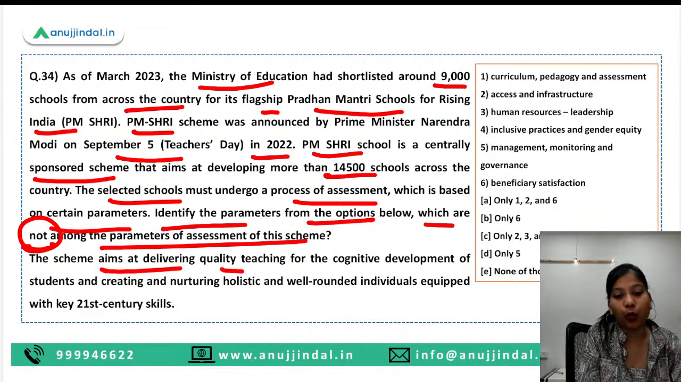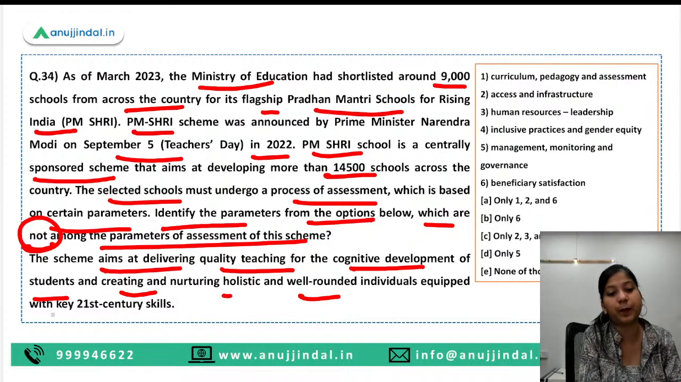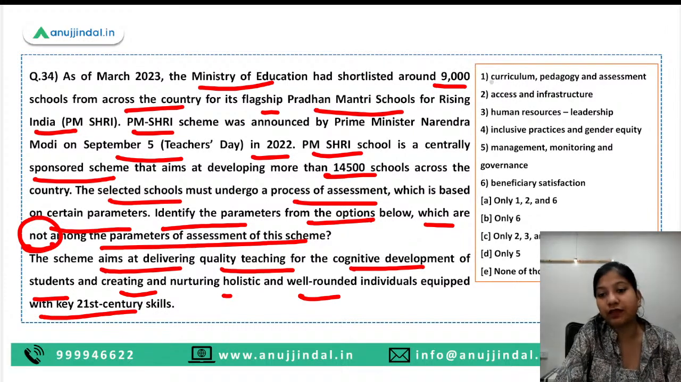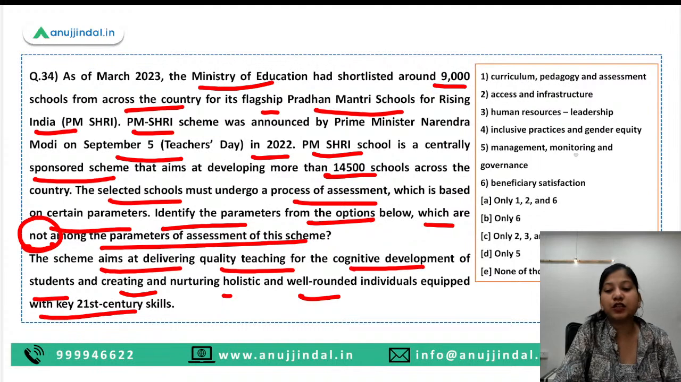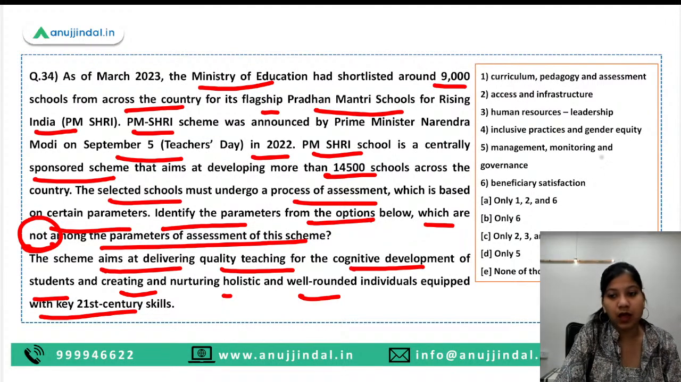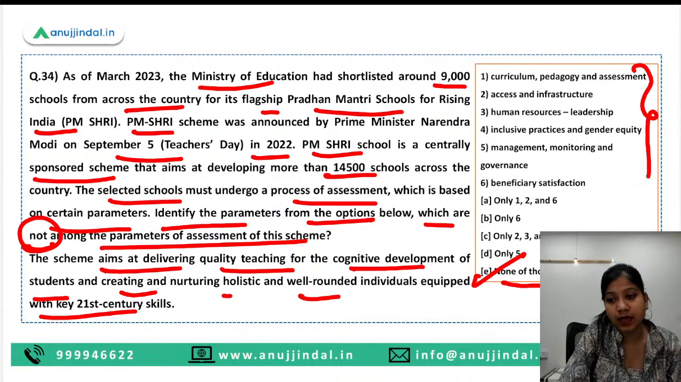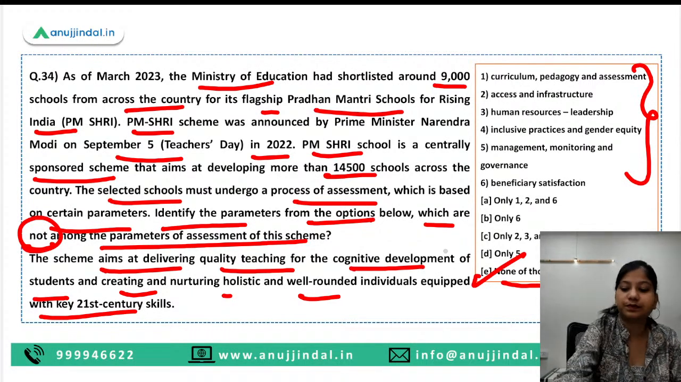The scheme aims at delivering quality teaching for the cognitive development of students and creating and nurturing holistic and well-rounded individuals equipped with the key 21st century skills. So here guys, what is the right answer? You have curriculum, pedagogy and assessment, access and infrastructure, human resource leadership, inclusive practices and gender equity, management, monitoring and governance, beneficiary satisfaction. Which of these is not among the parameters on which the schools will be selected under PM Shri? So here guys, the answer is option E. None of those given as options, because all of these 6 are the parameters that have been used to select the schools.